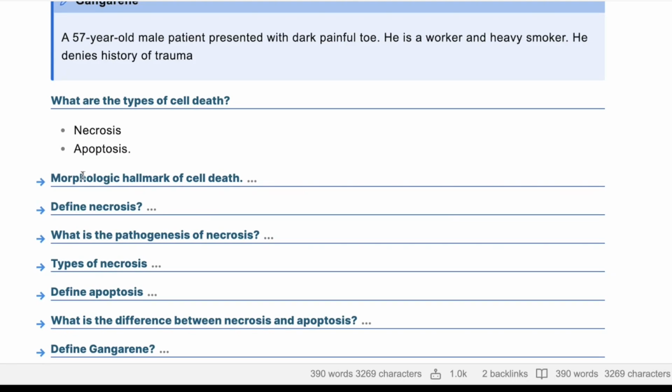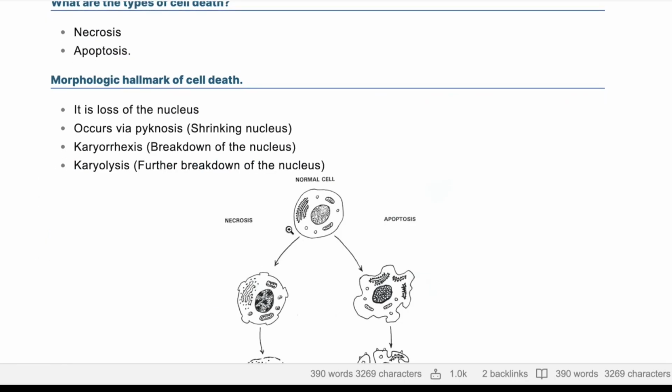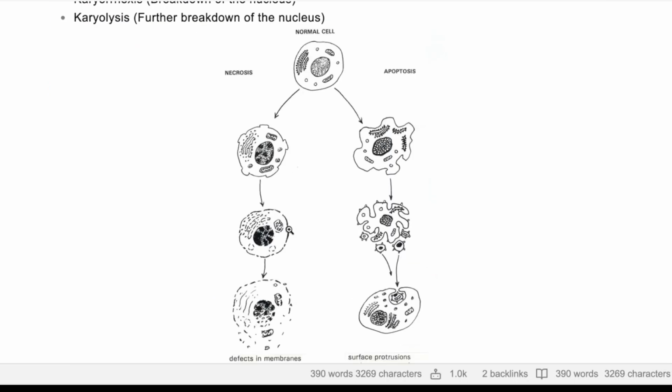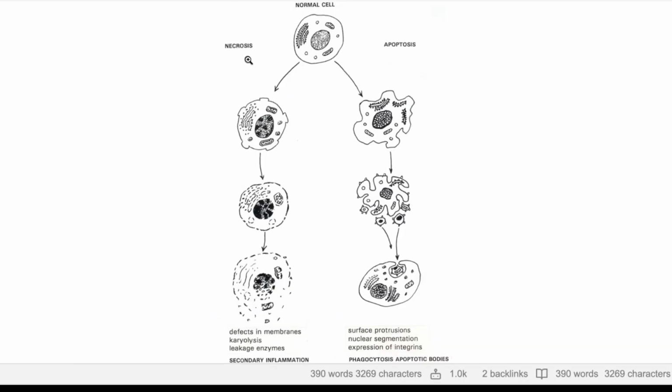The morphological hallmark of cell death, to be honest, that's not really a question. I just added it to get some basic understanding. So basically, we have something called apoptosis and necrosis. Apoptosis is a programmed cell death. It happens and your body knows about it. But necrosis is an accidental death of the cells.